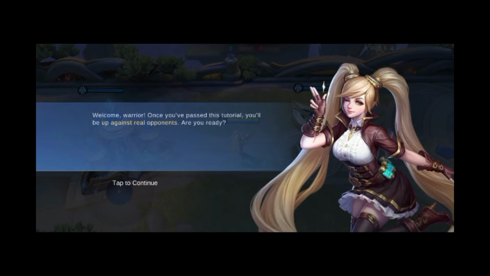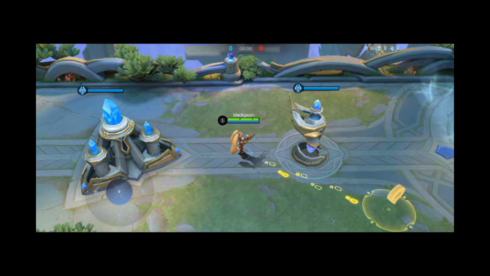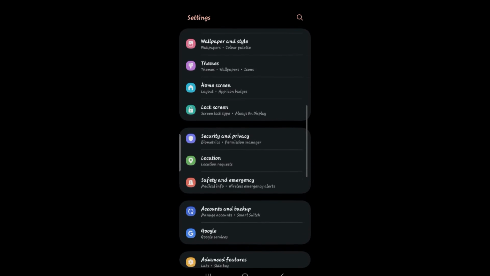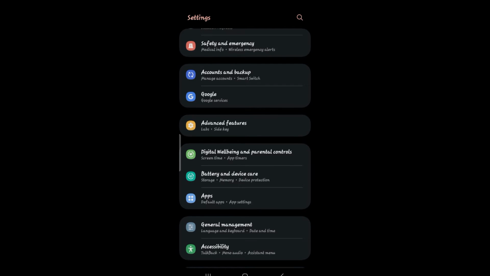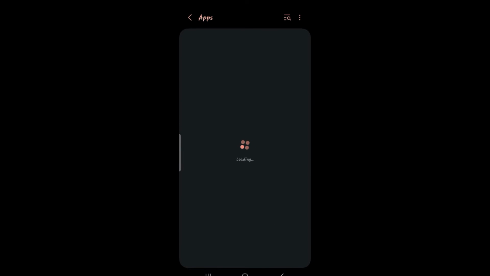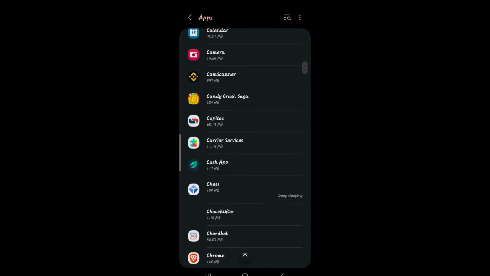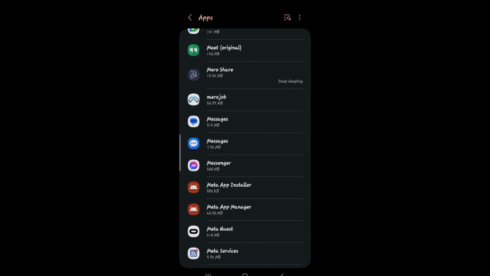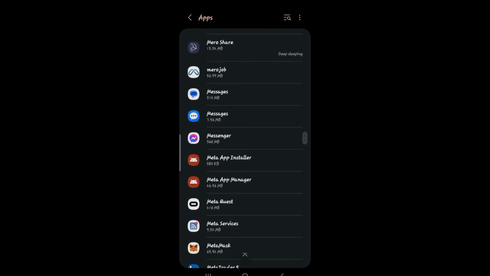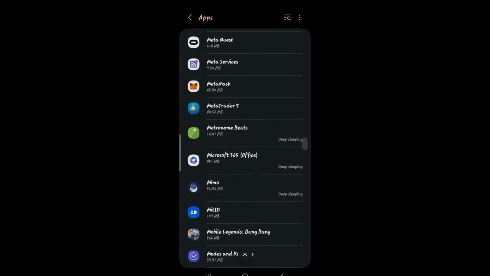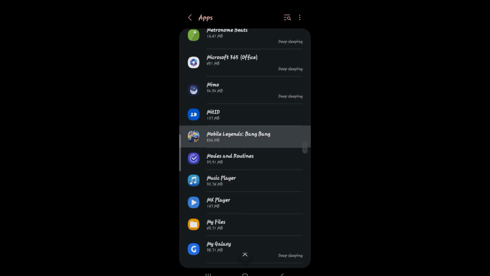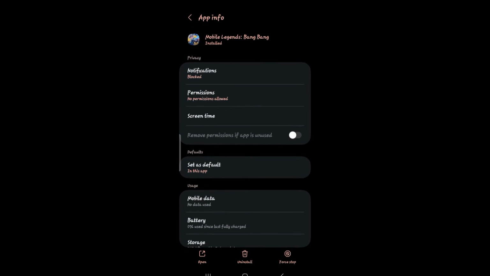But if you still can't get any audio on your game, then there is another thing that you can try. Just open up your phone settings and then scroll down and tap on apps. This will now show you all of the applications that are installed in your device. Now just scroll down and look for Mobile Legends. You can also tap on the search box at the top and simply type in Mobile Legends to find the app. Once you find the application, tap on it, and now there are a few things that you can try.